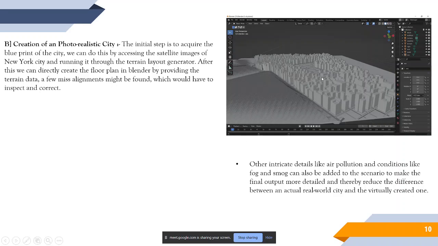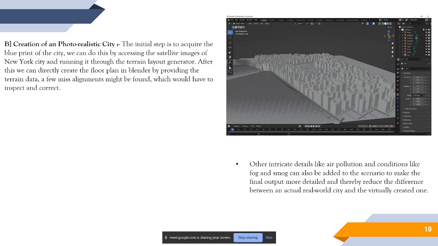What we do over here is use the already existing geographical pictures of the city using Bing Maps. They have a huge amount of cloud collections on that. Using those images, we take around 2,000, 3,000 images, and those images are run through a terrain layout generator, which helps us get all the layouts, all the ground rules, or the floor plans of the buildings that are segregated around there. Once that's done, we again enable the previous step that we discussed already in the presentation, that is the terrain grafting.